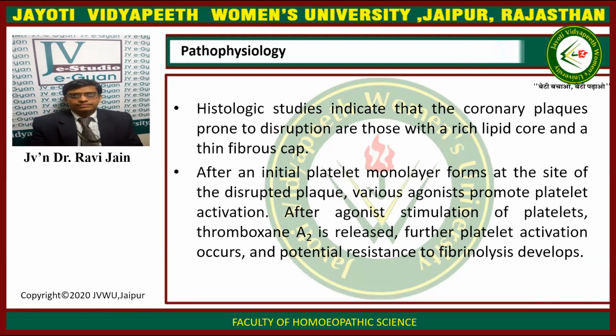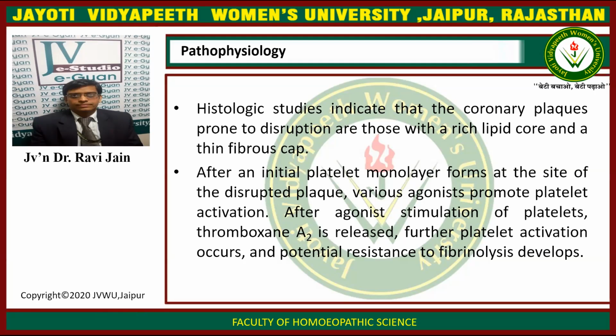Histologic studies indicate that coronary plaques prone to disruption are those with a rich lipid core and a thin fibrous cap. After an initial platelet monolayer forms at the site of disruption, the plaque's various agonists promote platelet activation.